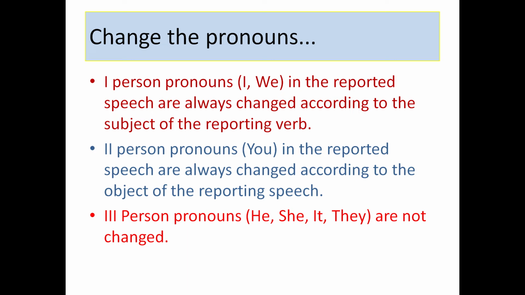First person pronouns like I and we in reported speech are always changed according to the number, person and gender of the subject of the reporting speech. Second person pronouns like you, your in the reported speech are always changed according to the number, person and gender of the object of the reporting speech. Whereas the third person pronouns like he, she, it, they are not changed.